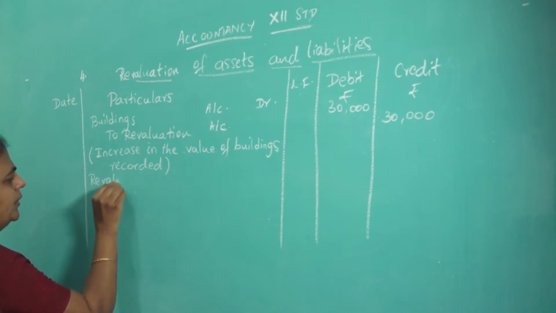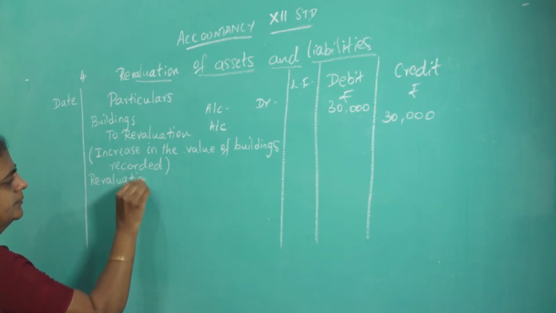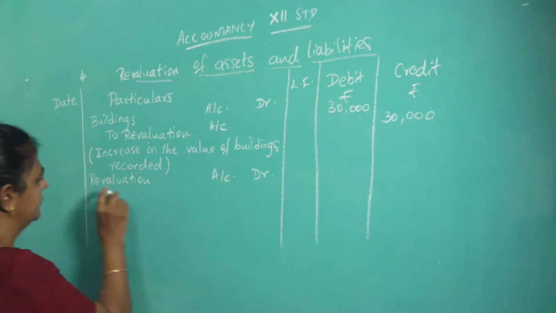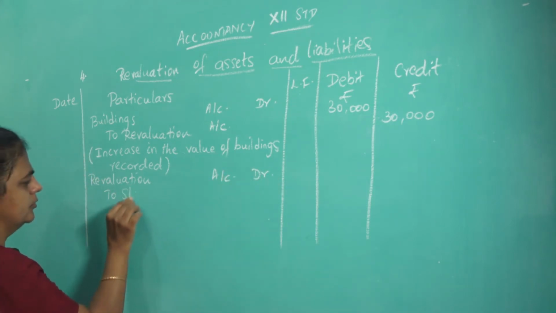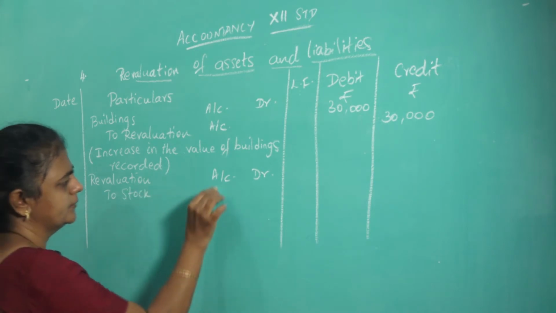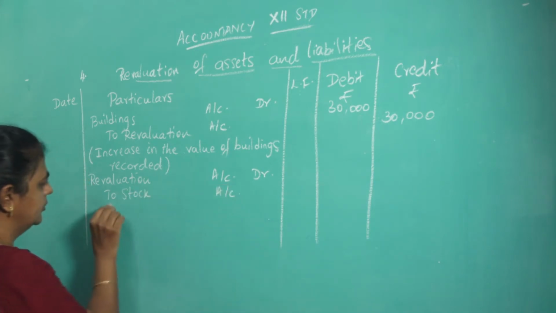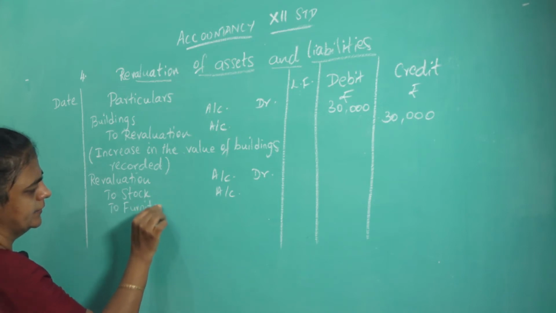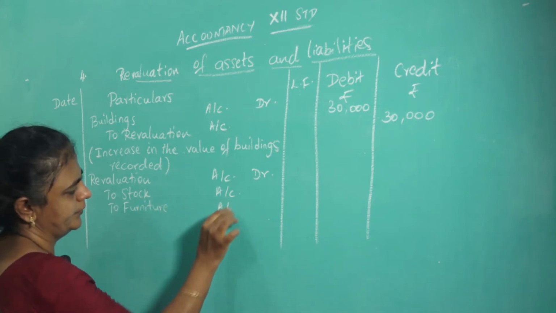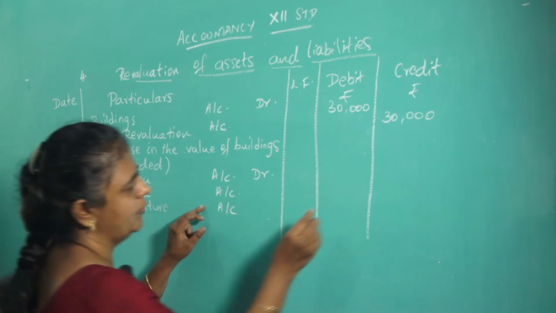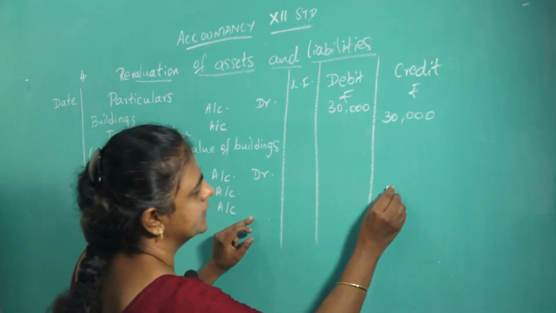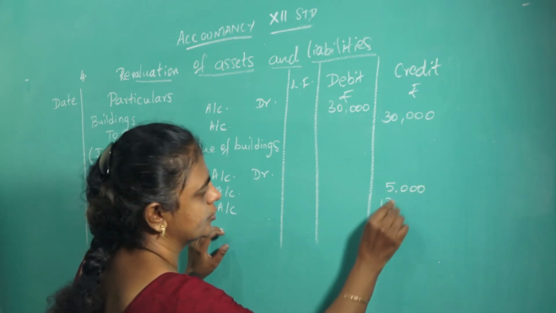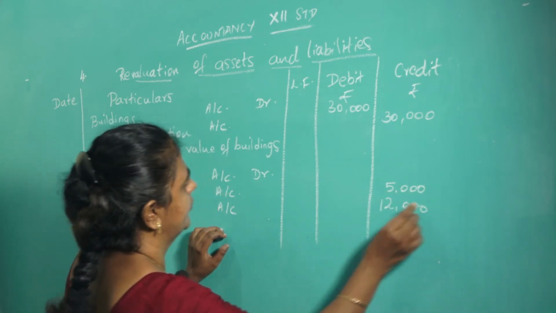So revaluation account debit to stock account, to furniture account. Okay, stock value is 5,000, furniture is 12,000, so total is